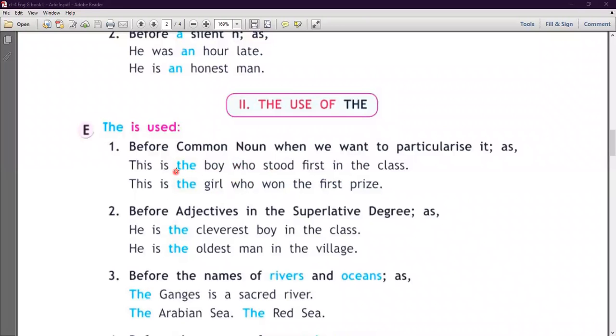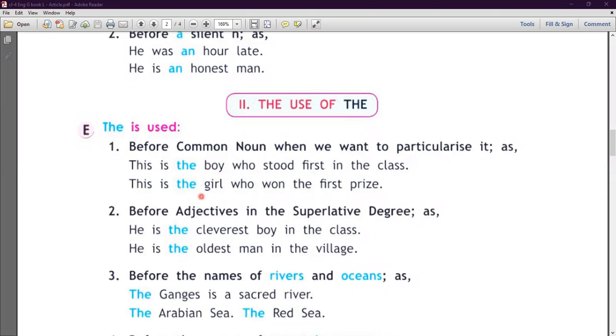हम particular उस boy की बात कर रहे हैं जो क्लास में फर्स्ट नंबर पे स्टैंड है. क्लियर? वो फर्स्ट नंबर पर था. तो जो फर्स्ट नंबर पे था, I am talking about this boy, that is a particular boy. I'm talking about particular boy. So before this we use the article.